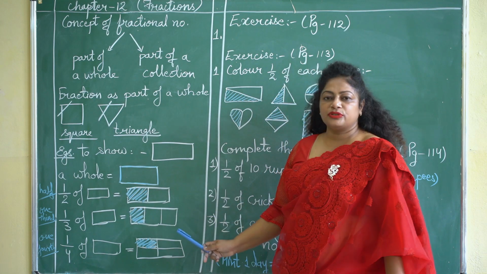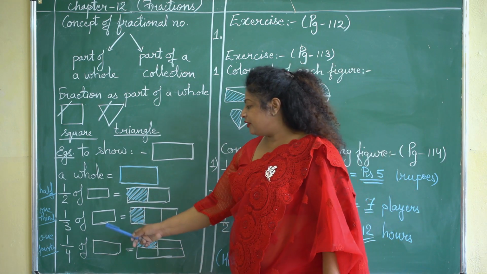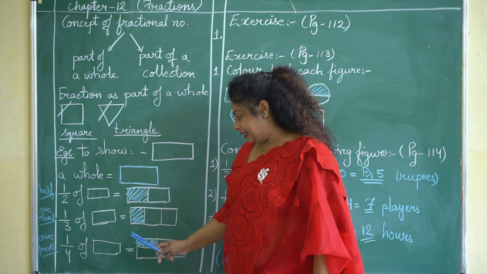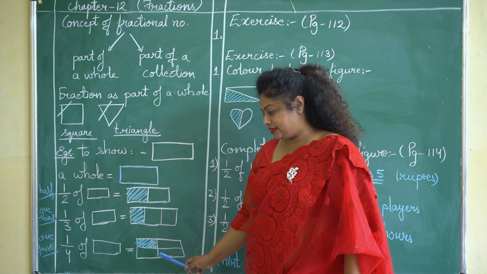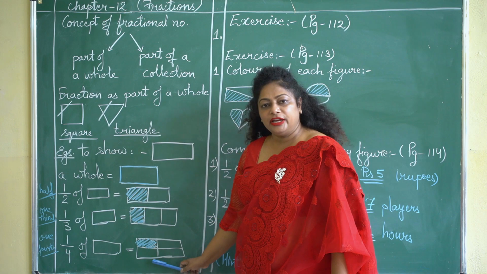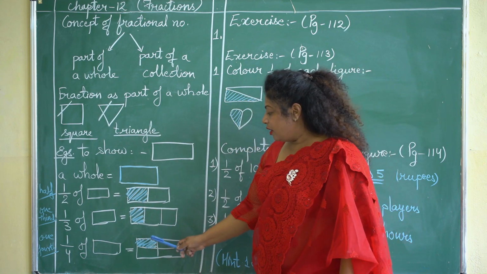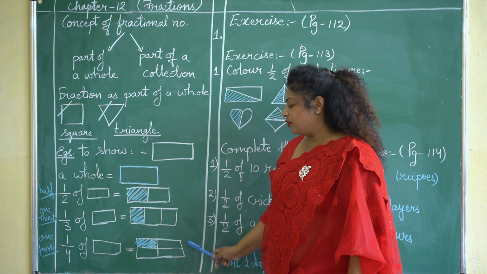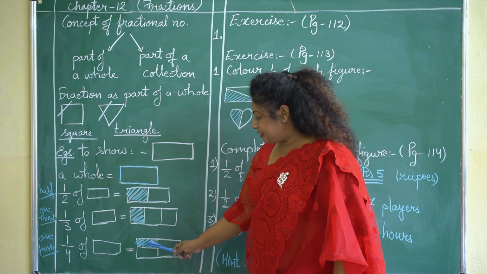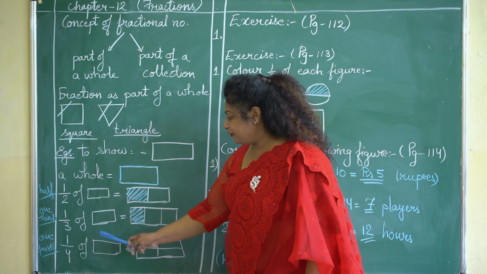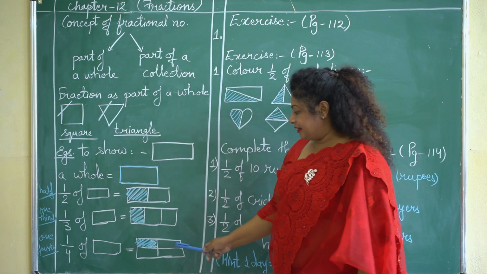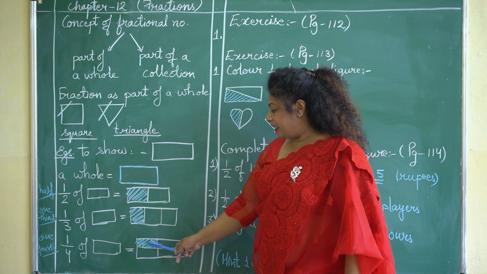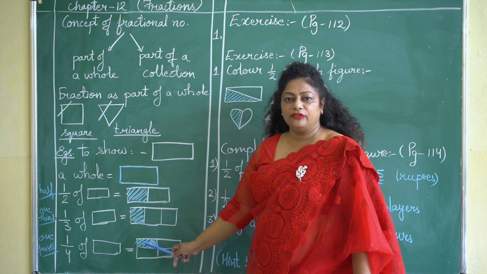In order to understand what is 1/4 of this rectangle, I have divided this rectangle into four equal parts. Out of these four equal parts, I have shaded one part of this whole rectangle. This one part shows 1/4 of this rectangle. Okay, and this shaded part I have shaded with the help of blue color.